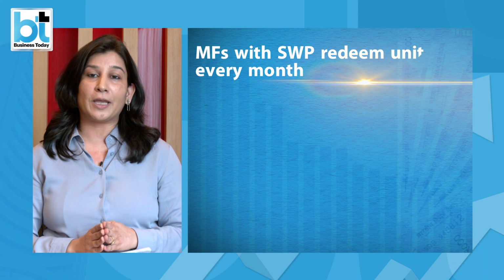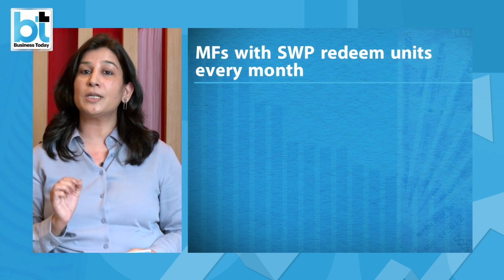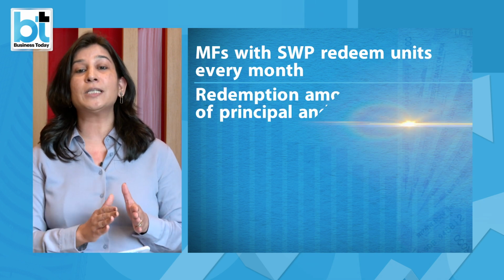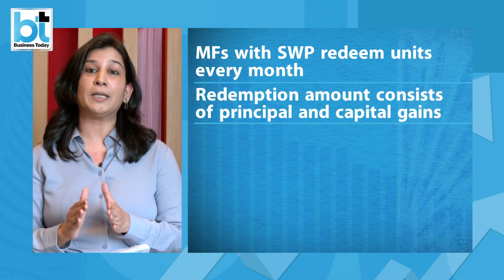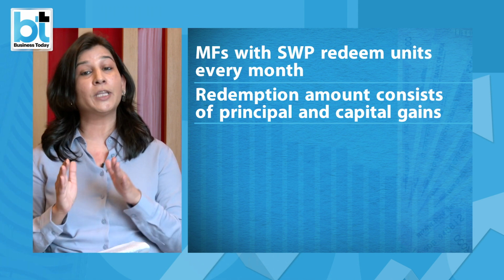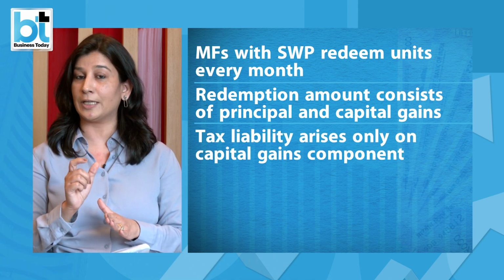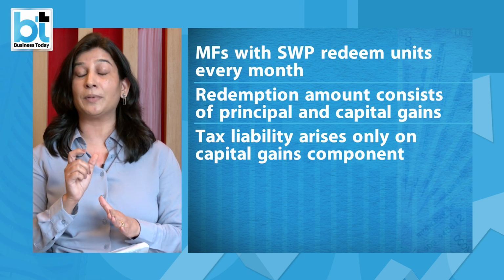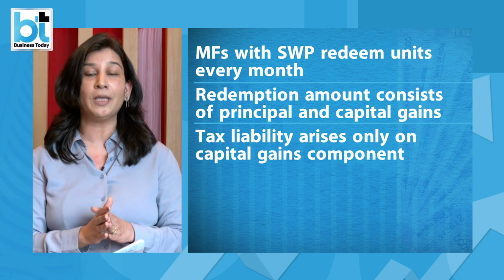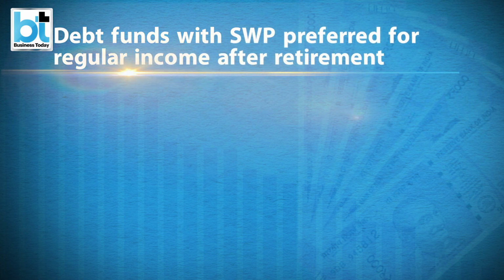Now you will ask why. It is because in mutual funds, units are redeemed every month to give you regular income. The redemption proceeds are made of principal as well as capital gain part. Now on the principal part, no taxation is levied, but on the capital gains part, taxation is levied. It is this reason that the taxability is much lower in case of mutual funds with SWP than in comparison of fixed deposits. Now let's understand with the help of example.